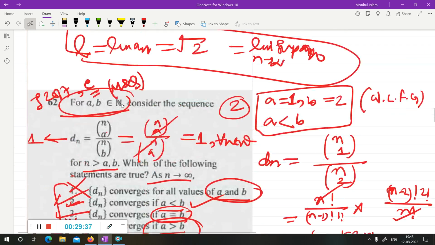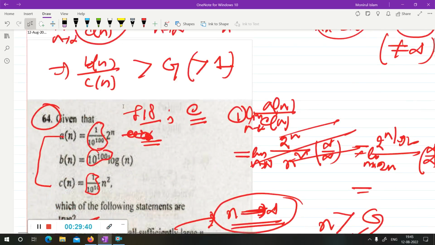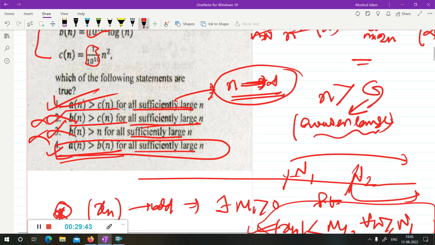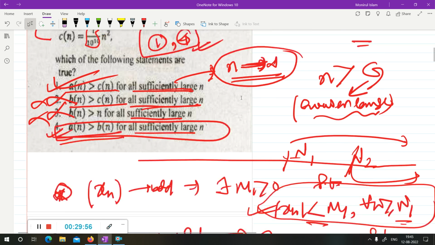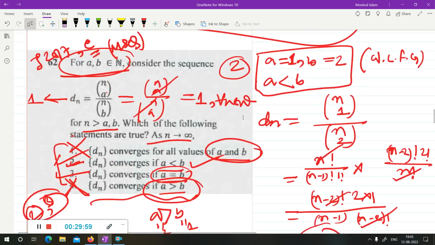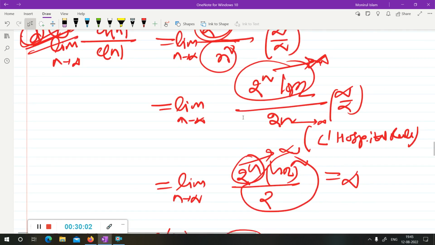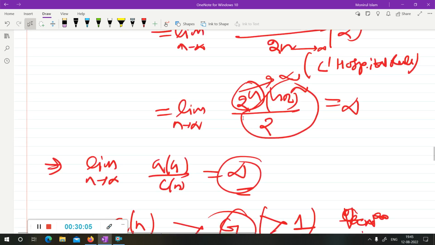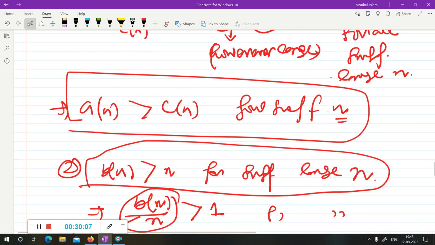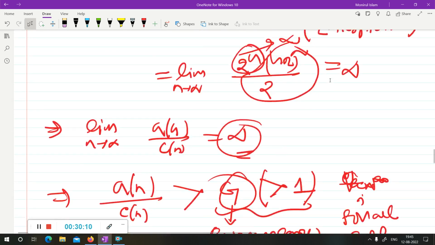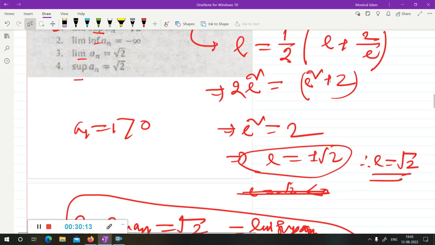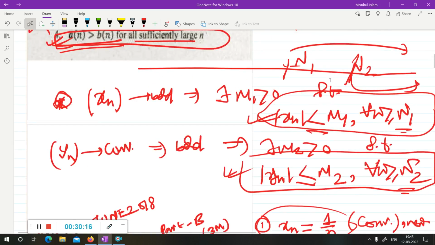In this question, options A and D are correct, that is, options 1 and 4. If you understand my solution, fine. If you are in doubt, you can always ask in the comment section. In the next video, I will take another 4 or 5 or 6 questions, whatever is possible, and discuss them. I will upload this PDF in the description. First of all, try to solve the questions on your own. If you don't get the solution, then you see my video, and if you are in doubt, you can always ask in the comment section.